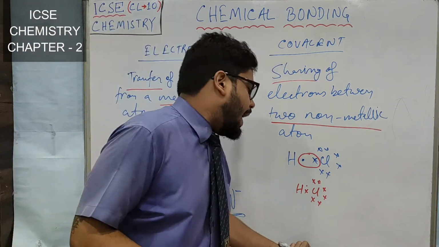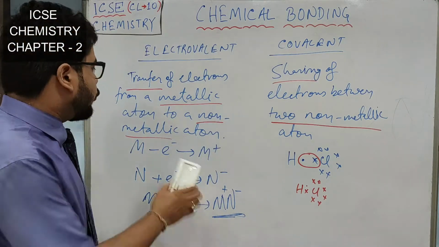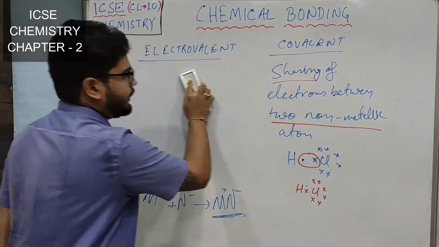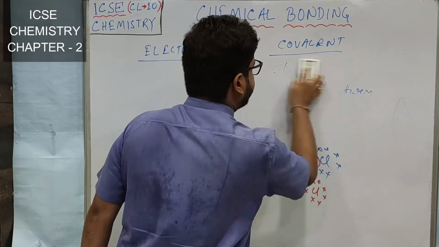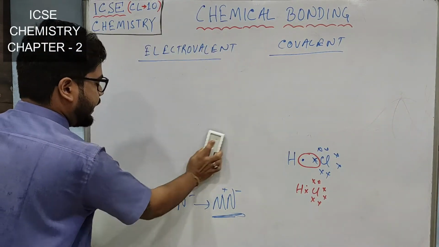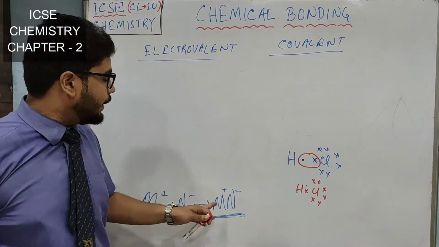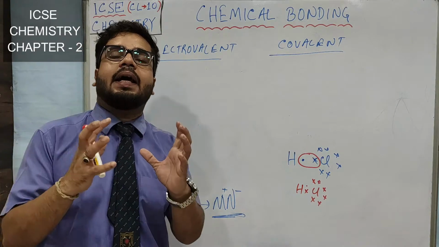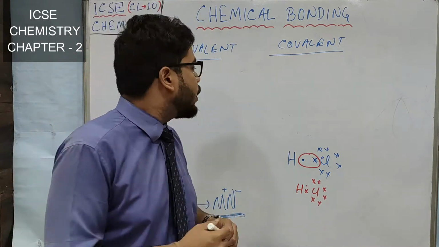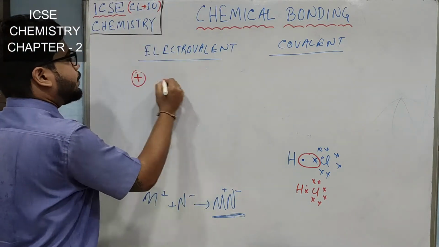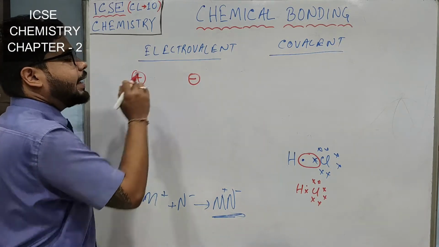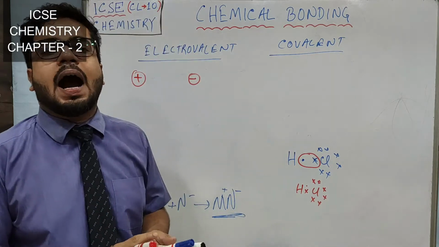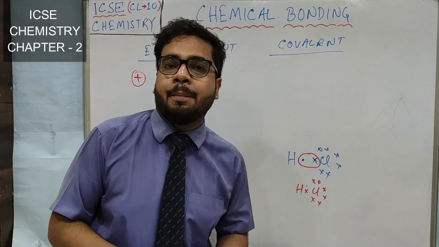Now, based on this, what you must have understood by now is that in electrovalent compounds, ions are there. See, M plus and N minus. In electrovalent compounds, one cation and one anion are forming the compound, right? So something is positive here and something is negative here. If one positive and one negative are together, what happens between them?